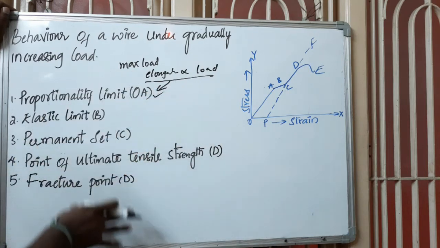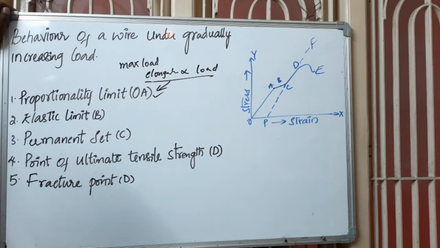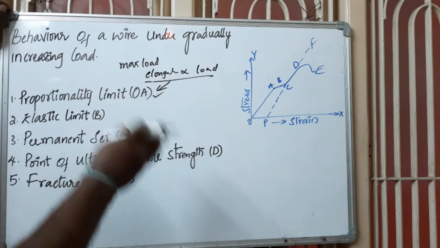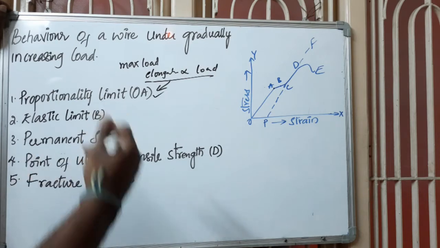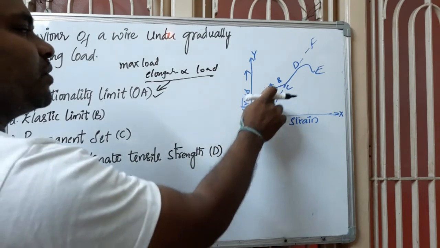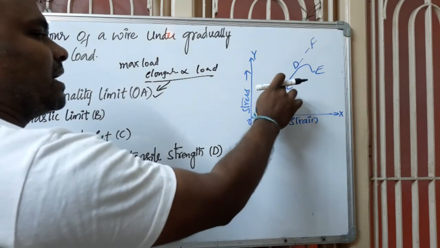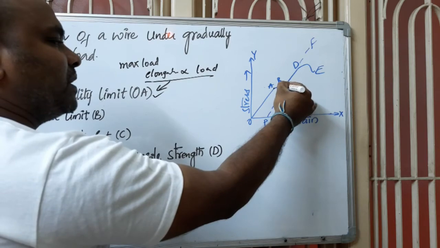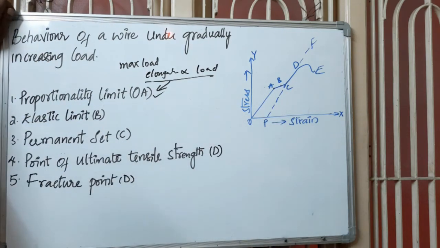First we will go through each and every point, and after that, at last, we will summarize, and we will learn in an easy method, point wise, how to write the answer. Next one, the elastic limit. We had discussed O to A. Now we will discuss point B, which we named the elastic limit.